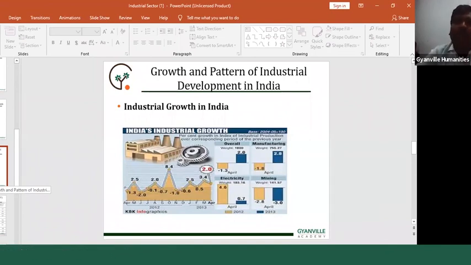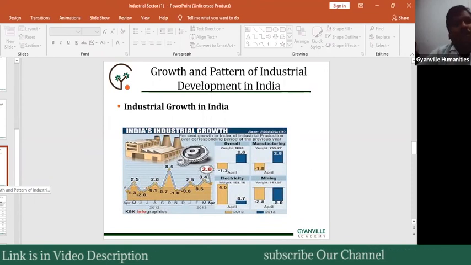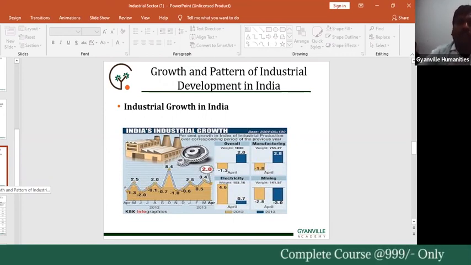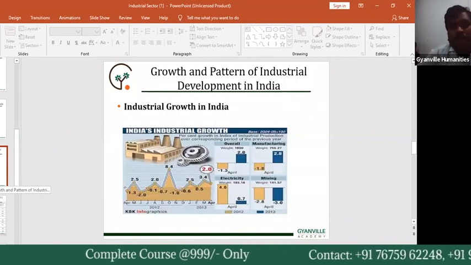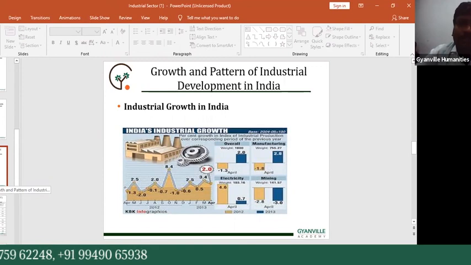The main reason was that the industries had huge losses. That is why the government focused on the privatization concept, and still now follows it. The Indian railway system is also entering privatization. LIC we already discussed in the last class. These are all the growth and pattern of industrial development in India.